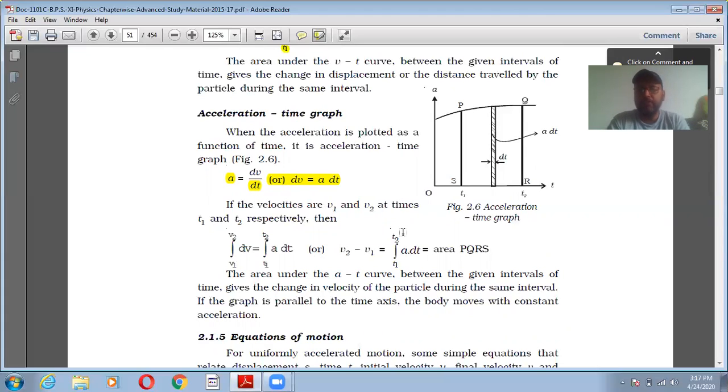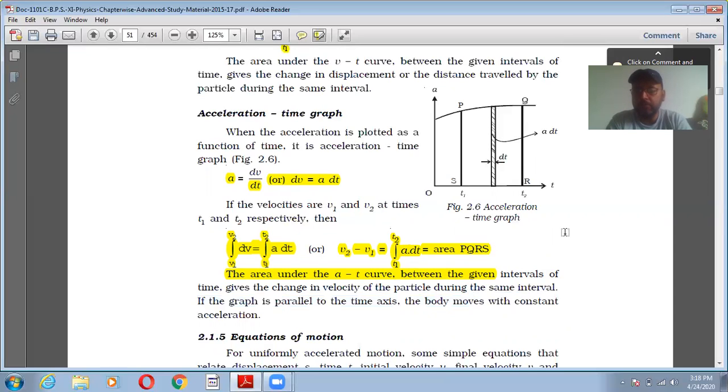If the velocities are v1 and v2, then in the same way we take the integration on both sides with limits v1 to v2 for velocity and t1 to t2 for time. So I will get v2 minus v1 equal to this integral, right? So the area under the acceleration-time graph gives the change in velocity of the particle during the same interval.